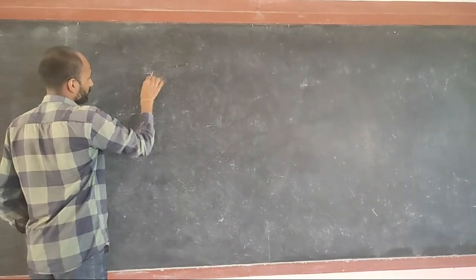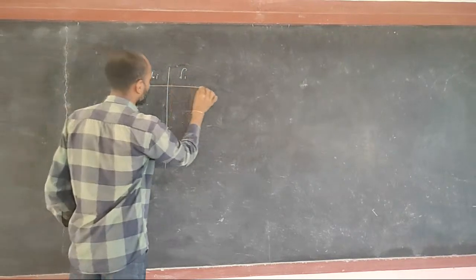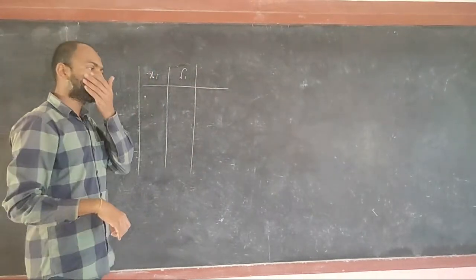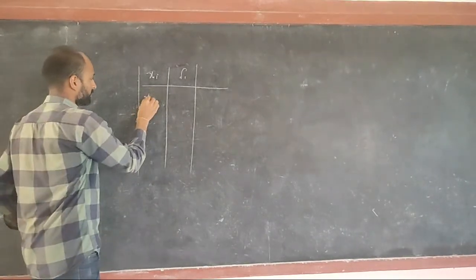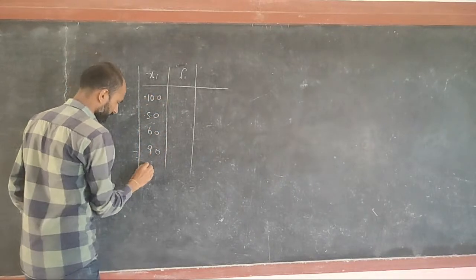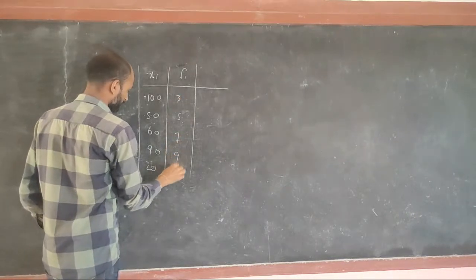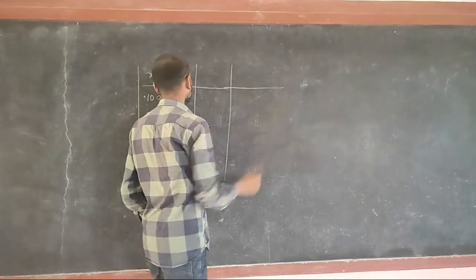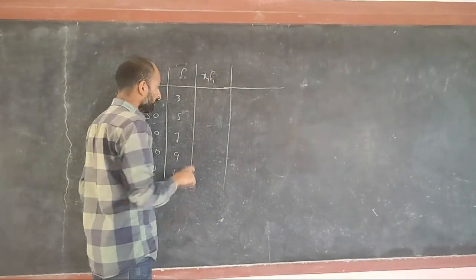Here we are given x_i and f, the x value and the frequency. The x values are the given data, something like 100, 50, 60, 90, 20, and we write a table of x_i f_i.